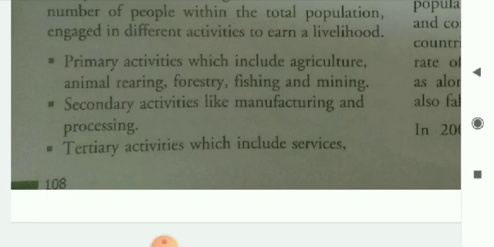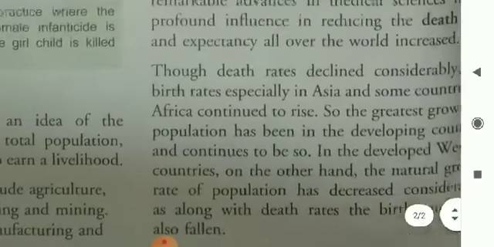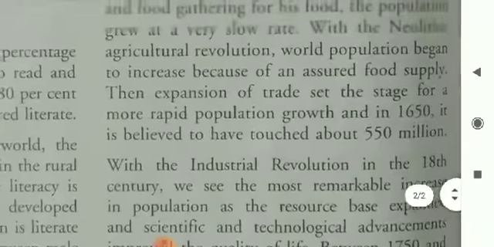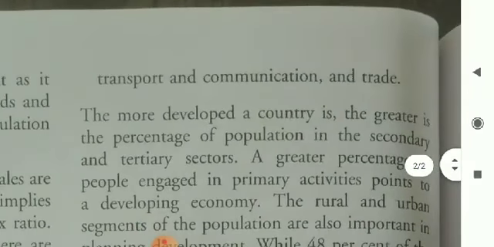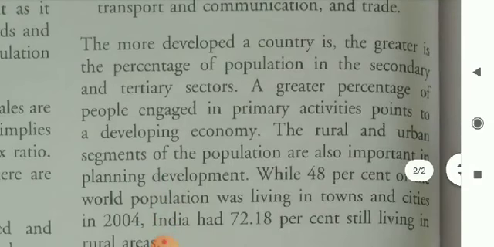Second is secondary activities like manufacturing and processing. Third, tertiary activities, which include services, transport and communication and trade.